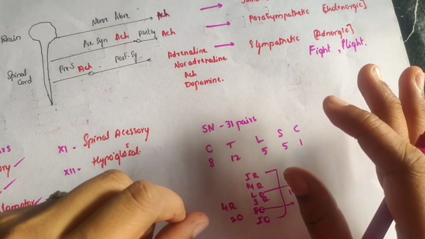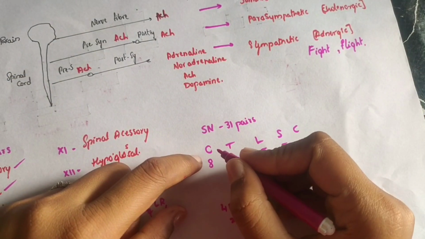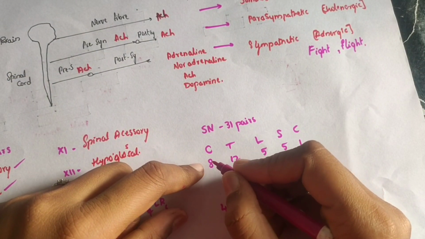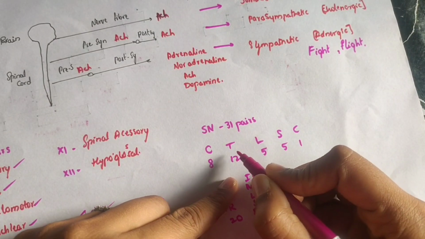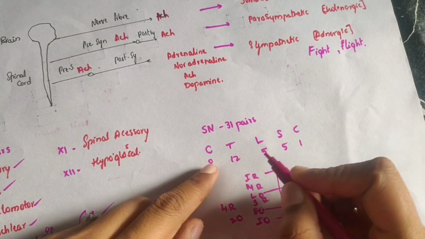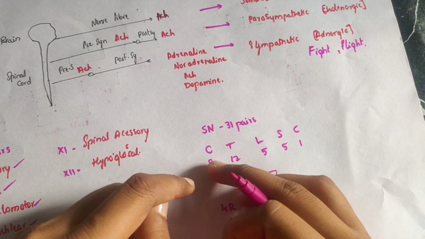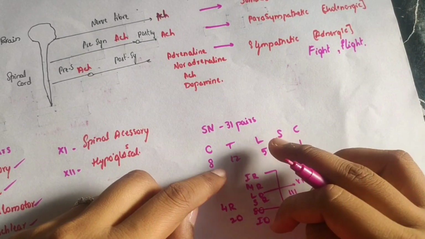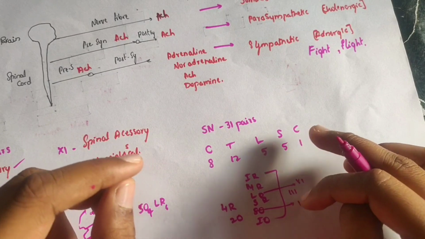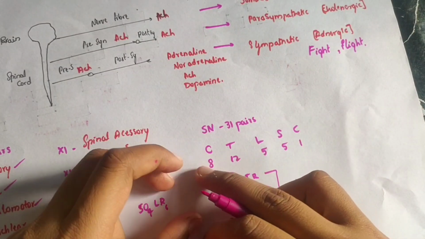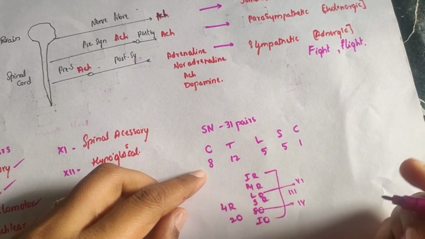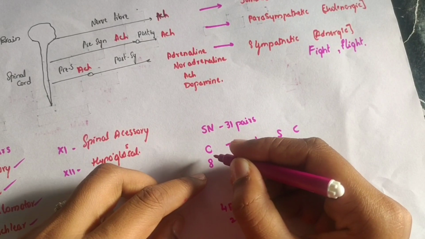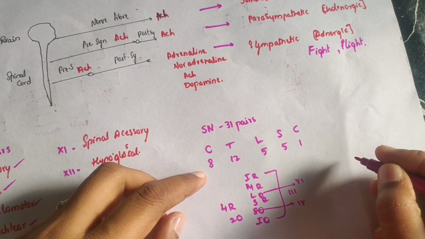There are a total of 31 spinal nerves. This is the cervical region, C for cervical region, 8 cervical spinal nerves, 12 thoracic nerves. You know vertebrae, no? In a similar way you write: cervical 7 vertebrae will be there, thoracic 12 vertebrae, lumbar 5 vertebrae, sacral 5 vertebrae, and coccyx just 1 vertebra. But only in the cervical case, 1 extra will be there.